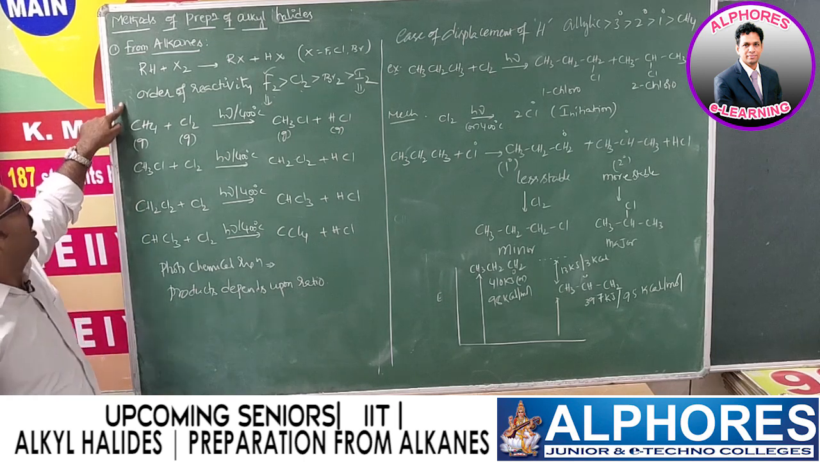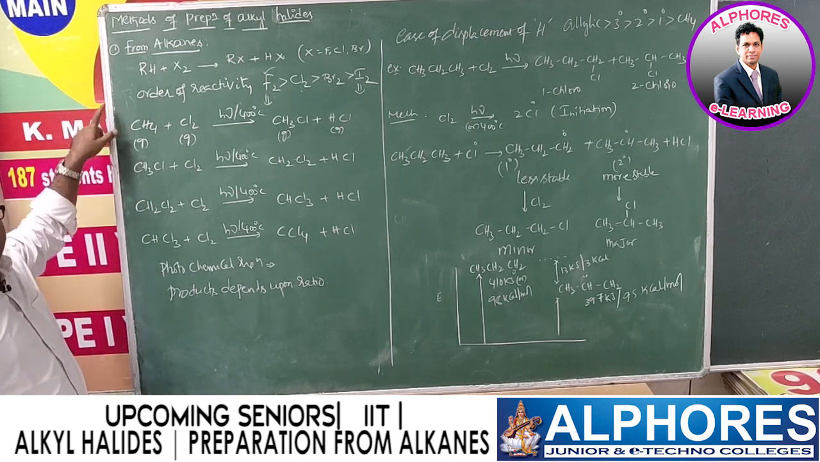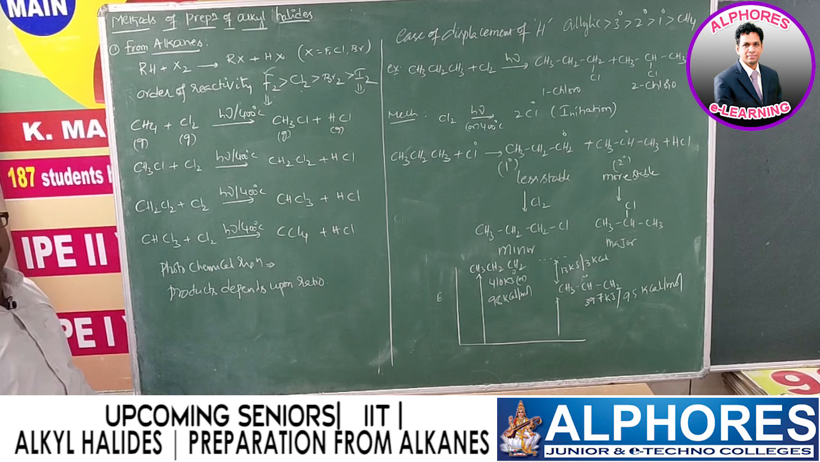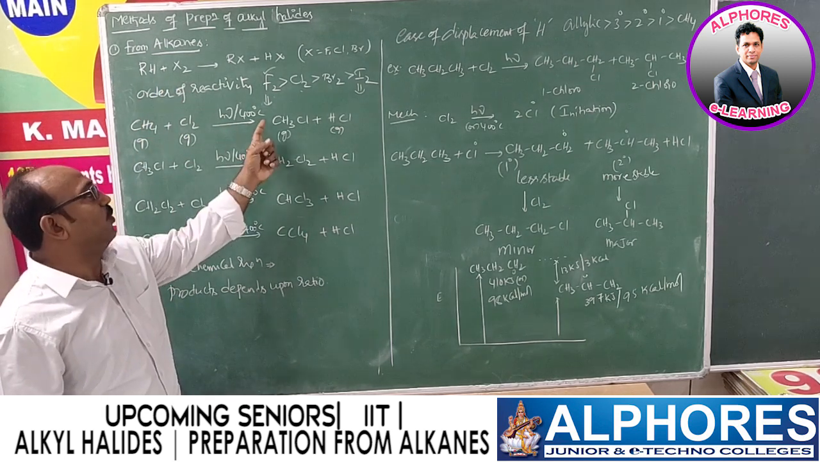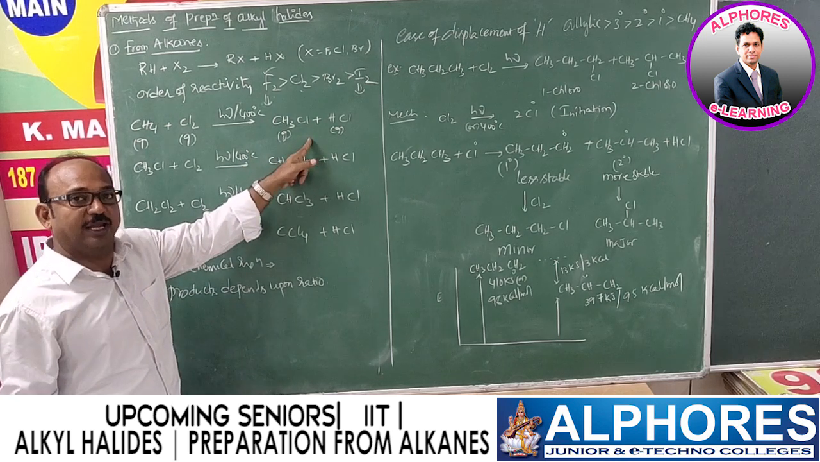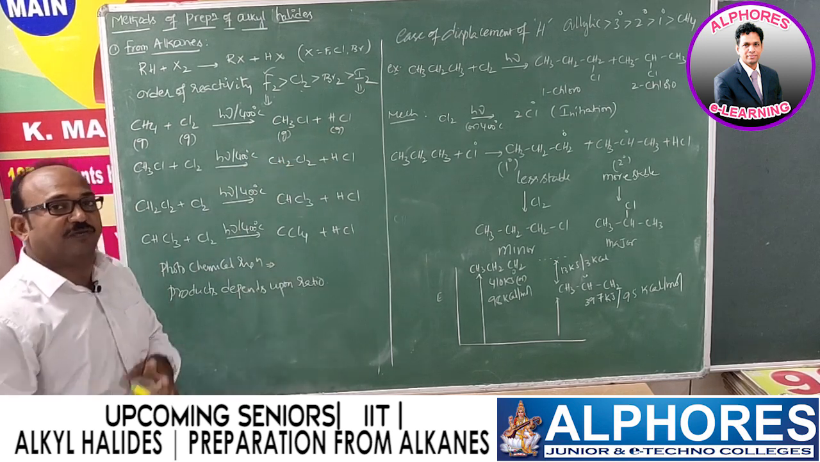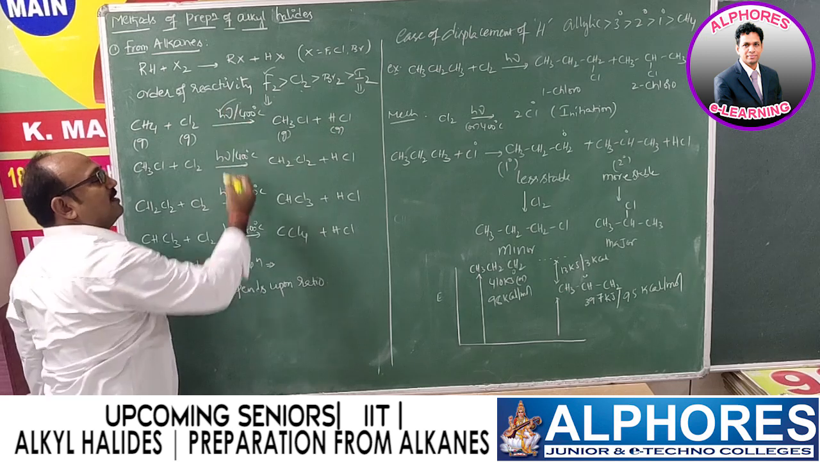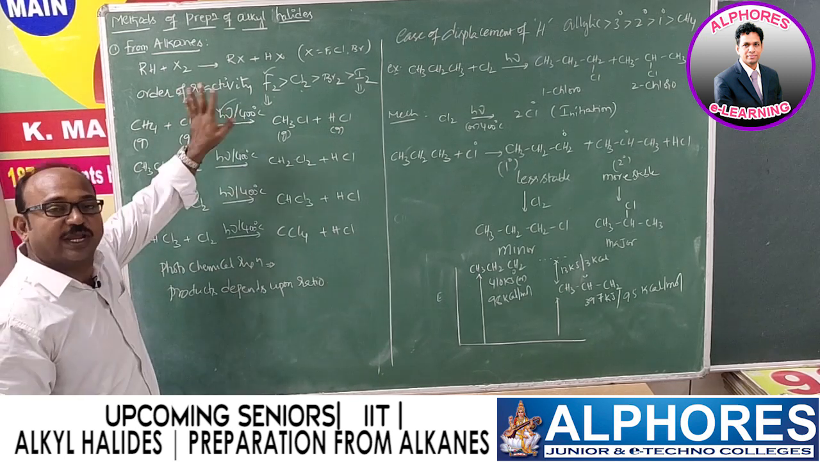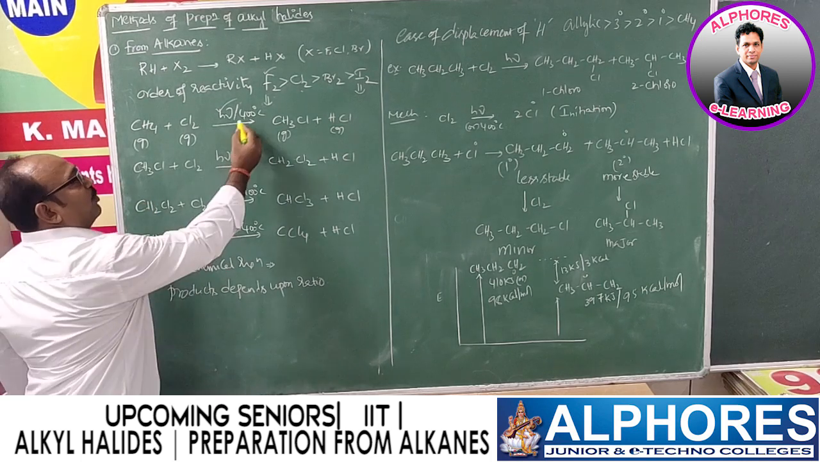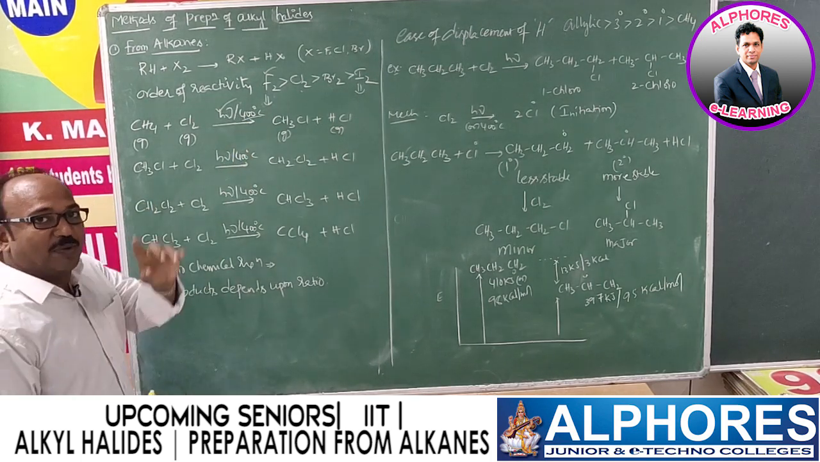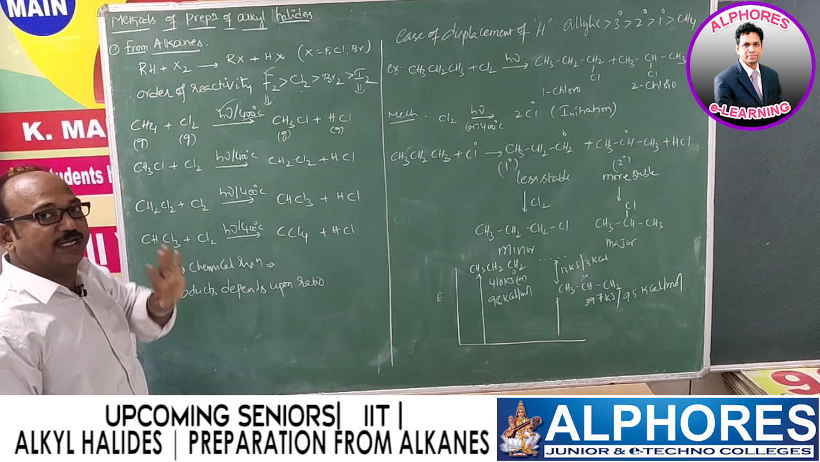Now, let us consider methane. Methane upon reaction with chlorine in presence of sunlight or at a temperature of 400 degrees Celsius gives chloromethane or methyl chloride and HCl. First of all, this reaction takes place in presence of light, so we can say it is a photochemical reaction, a light based reaction, or we need to provide 400 degrees Celsius. Remember this point.